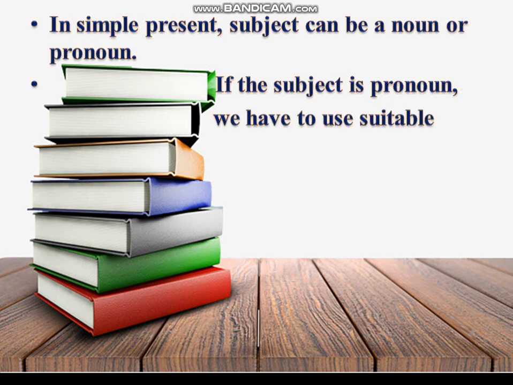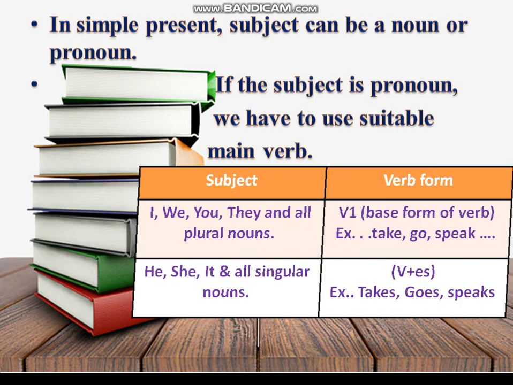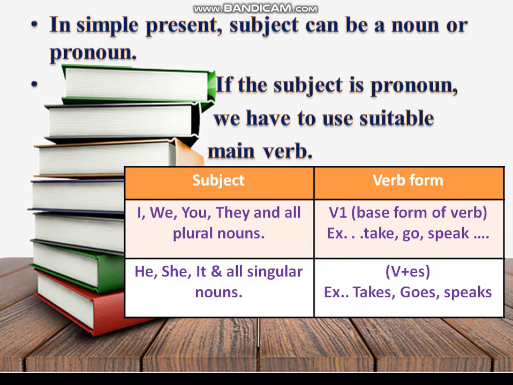Noun means, already you know, it's the name of a person, place, animal, thing. If the subject is a pronoun, pronoun means what we use instead of a noun, like he, she, it, I, we, you, they, all these things. If it is a pronoun, we have to use a suitable auxiliary and main verb. We need to use a suitable main verb according to the pronoun, according to the subject. So if that is a pronoun, we need to focus on this table very clearly.